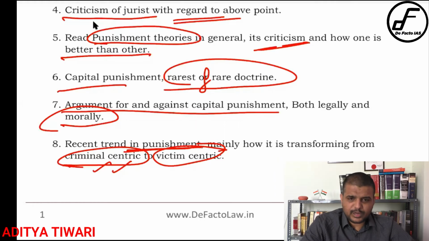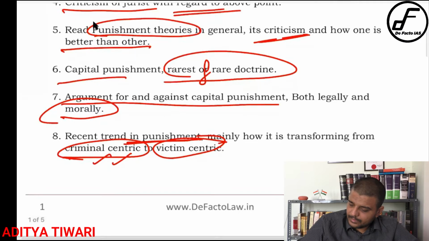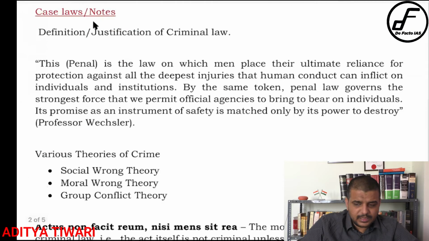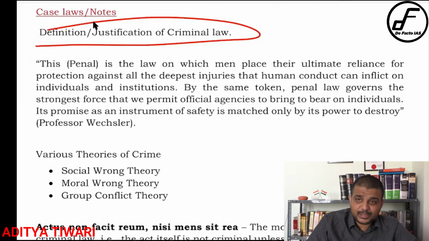Very comprehensive. These two topics will take you at least 3 days to study, about 6-7 hours for 2-3 days. Then only you will be able to complete it by yourself, so try to read it accordingly. Now let us come to some of the concepts that I gave. The first concept is the definition and justification of criminal law.